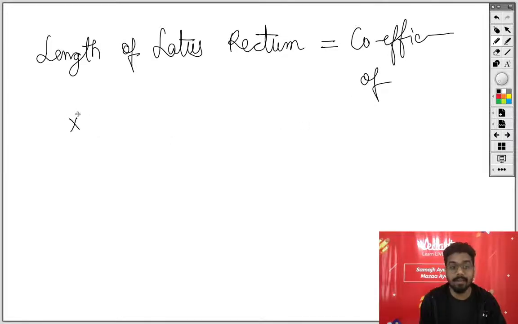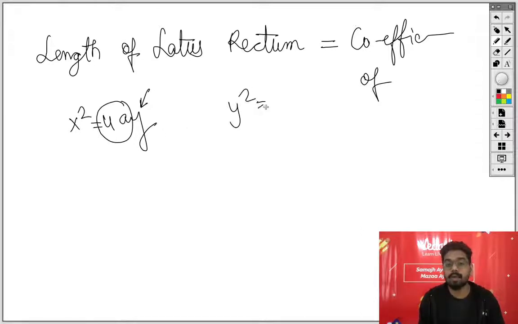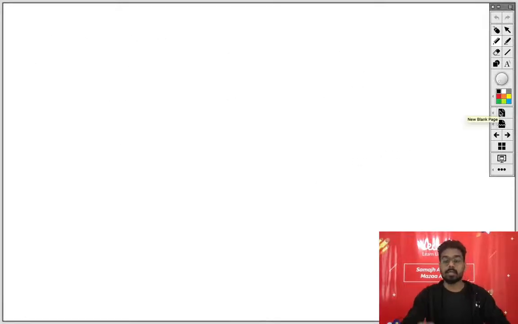So in case of x square equal to 4ay, coefficient of the linear variable, this is linear, this is binomial, okay, linear variable is 4a, and y square equal to 4x. ये क्या है? Coefficient of the x. Fine.